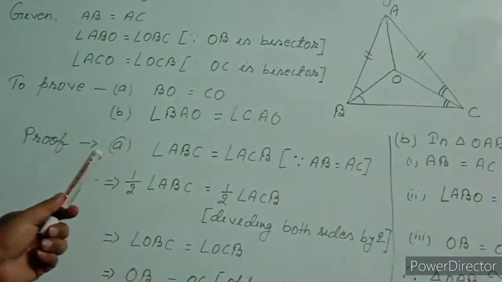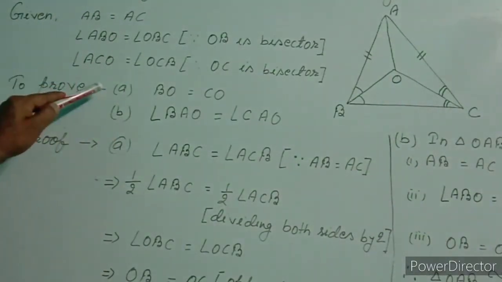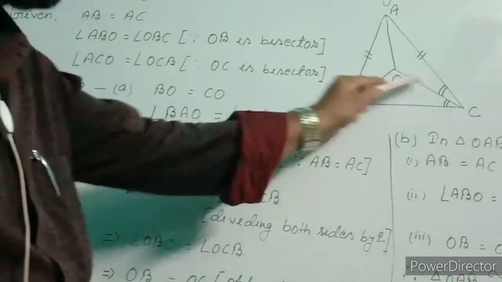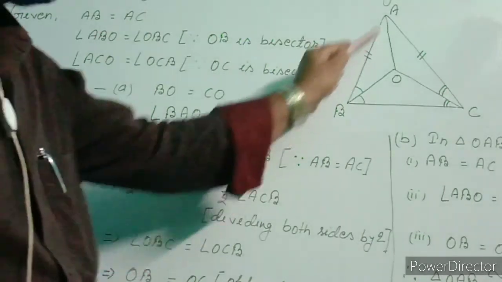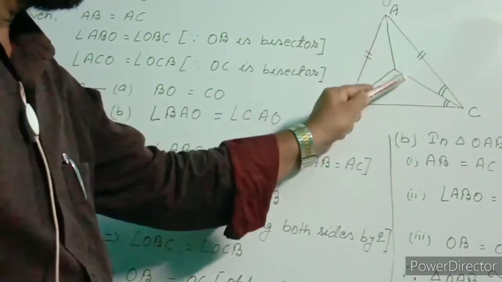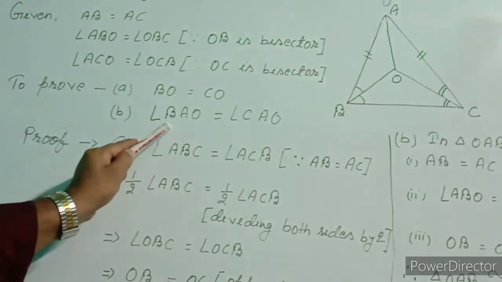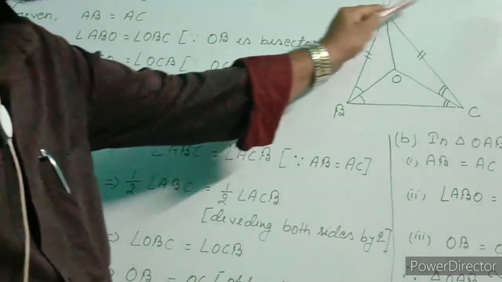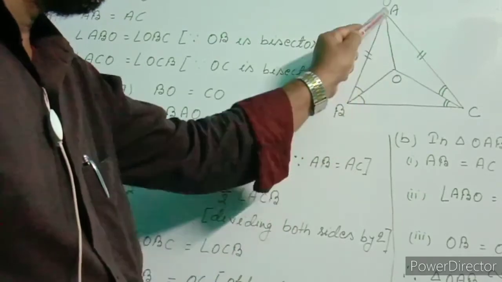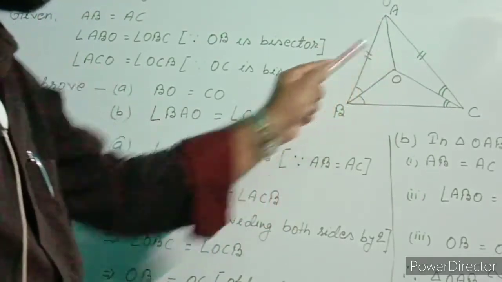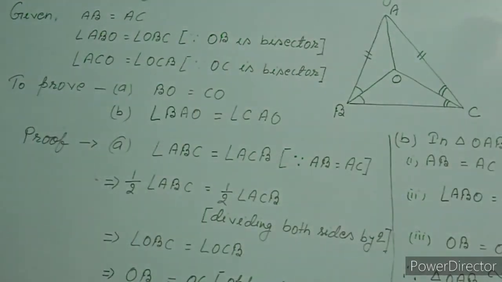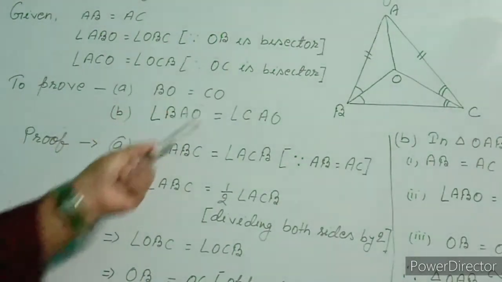This is the question. All the given informations are written here. This to prove, that is asked to prove, I wrote here BO equal to CO and BAO, this angle, equal to CAO, this angle. Mathematically, in the statement it is written that the ray AO is bisector of angle BAC. For that I wrote here angle BAO equal to angle CAO. Now we come to proof for A, BO equal to CO.